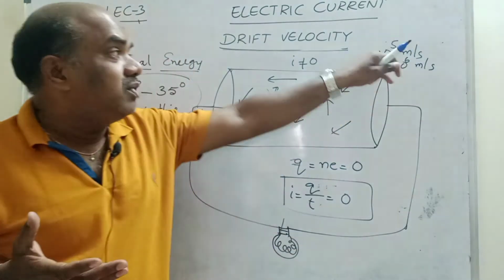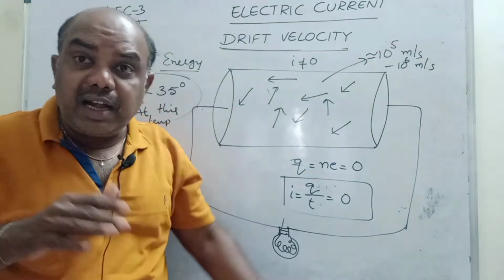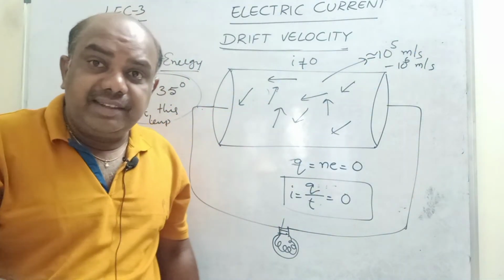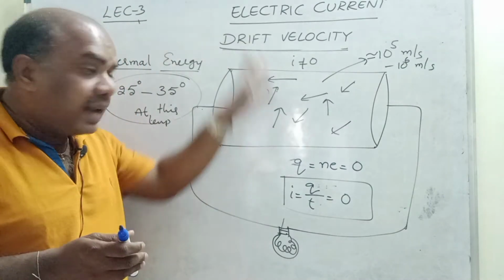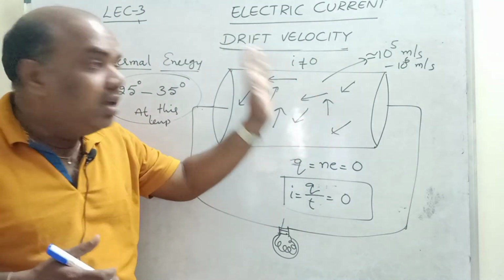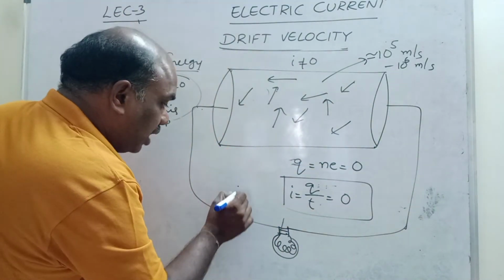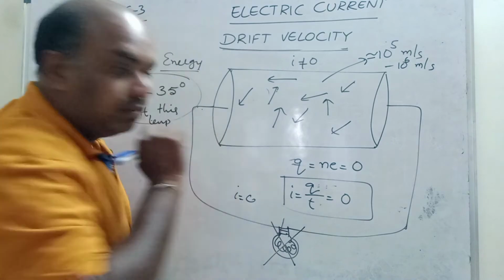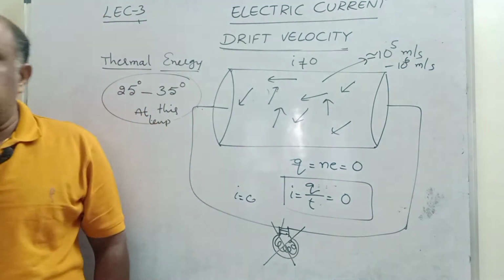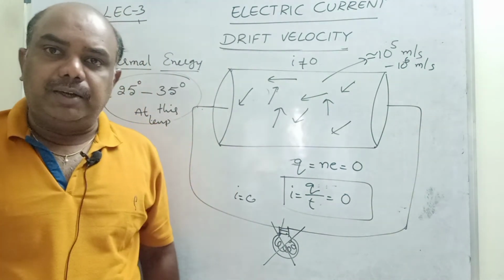10 power 3 means 1 kilometer, so 100 kilometers per second. Each second, the rapid motion of the electron covers 100 kilometers, even though no electron is coming out. Hence, current does not flow and the bulb does not glow. Understand, children? This is the average speed of the electron.